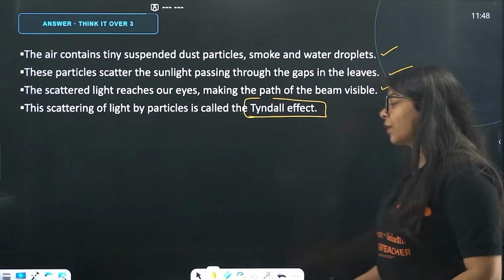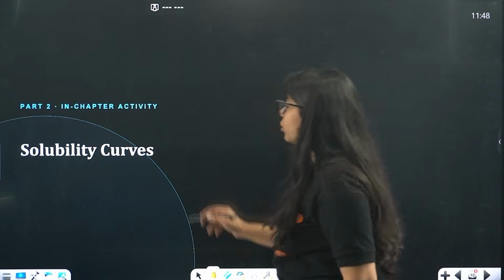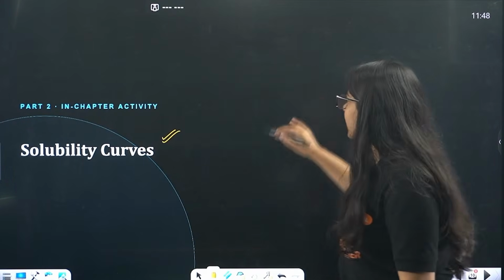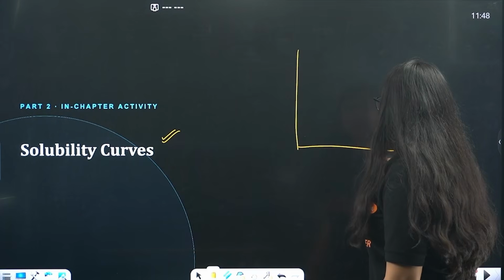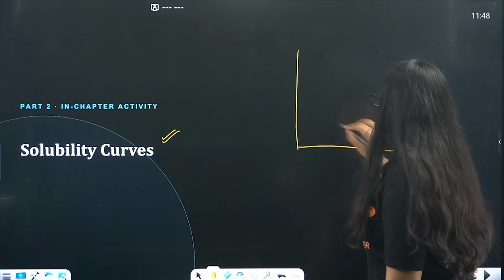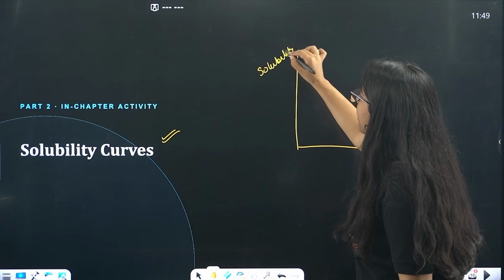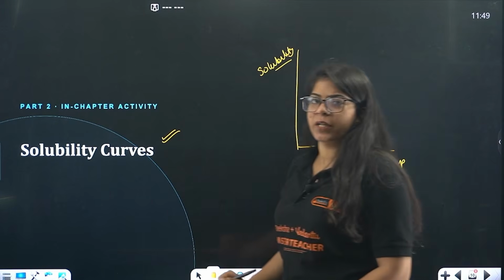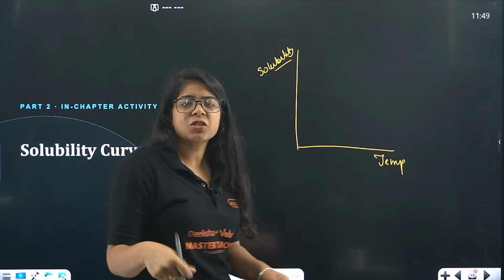Go fast. Okay. Next question, beta, on your screen will be from the solubility curve. Now, you have seen the solubility curve in your NCERT as well, right? As the temperature is increasing, the solubility is changing, right? We also studied that there is sugar in water, and it takes some time to mix the sugar in the water.